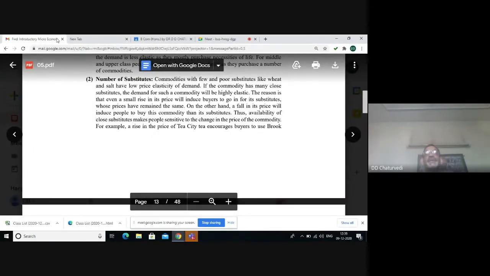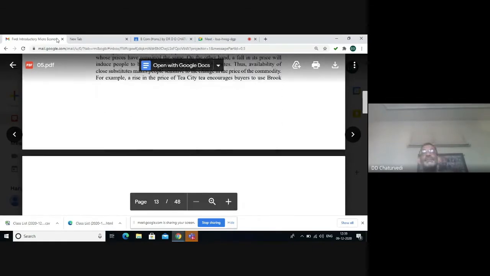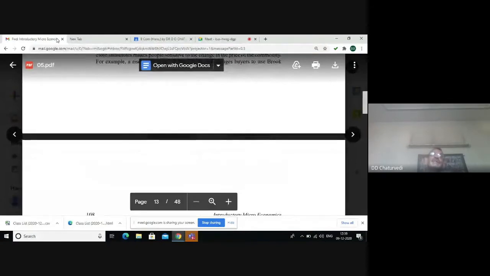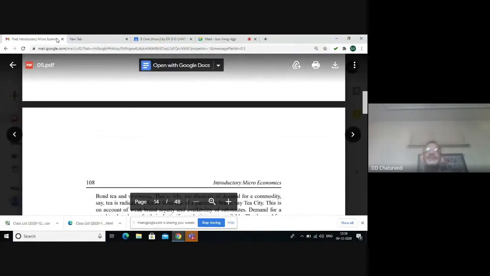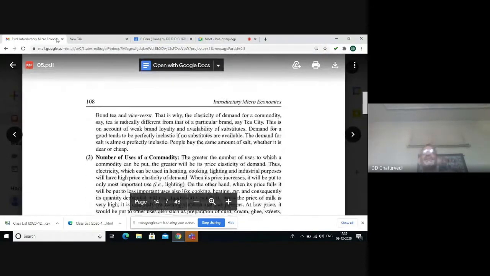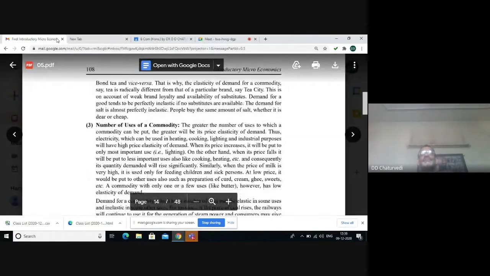But when several close substitutes are available in the market, and with rise in the price, the consumer will start purchasing the substitutes. So elasticity of demand will be high. With availability of more substitutes, that means more options, more choices, more flexibility, and so high elasticity of demand.